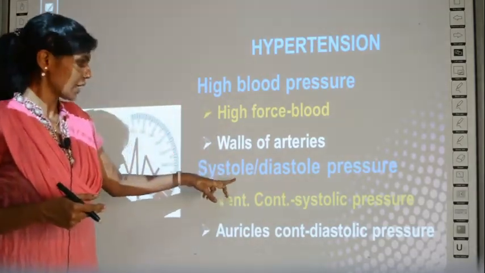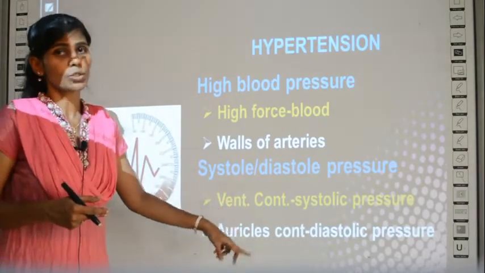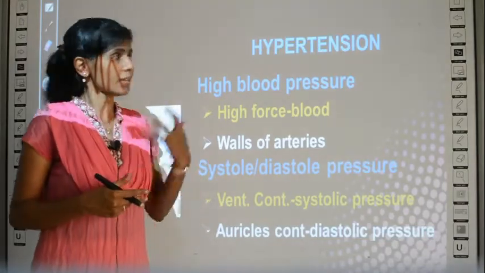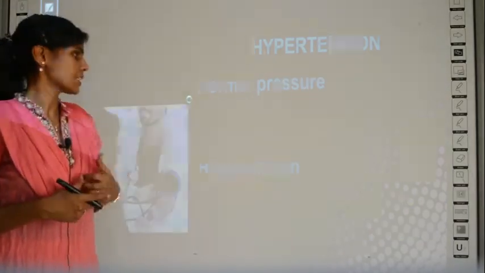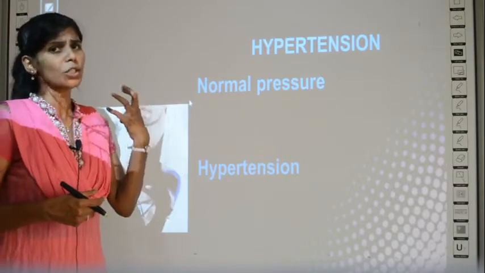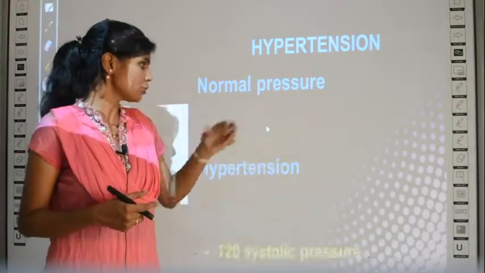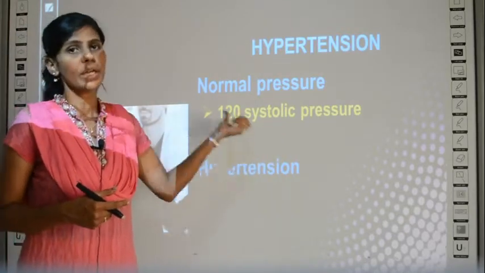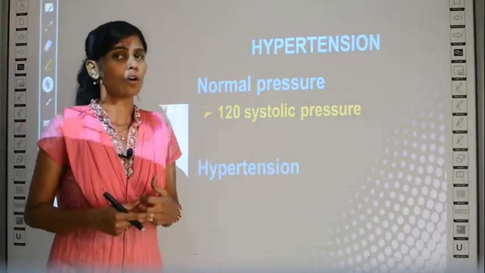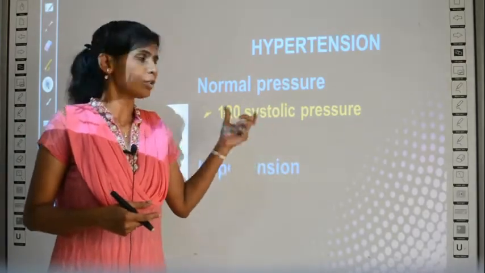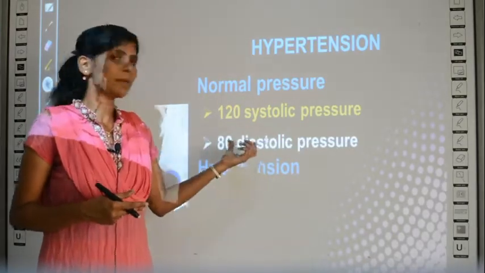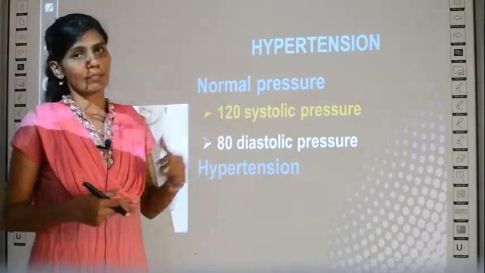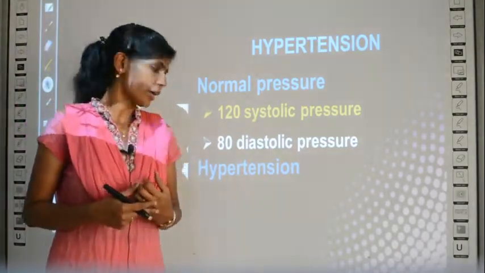So we have studied this already, and if these two pressures are higher than normal, then it will lead to hypertension. So what is the normal pressure that is expected in a normal person's body? The systolic pressure should be 120. So how much should the systolic pressure be? It should be 120, and the diastolic pressure should be 80. So these are the normal pressure levels in a person's body.